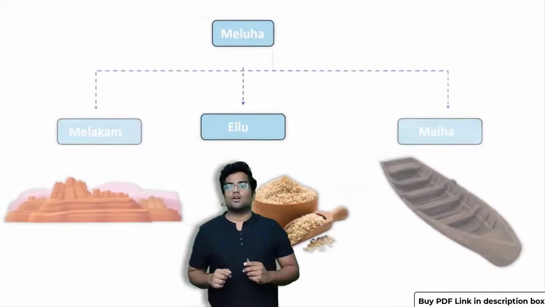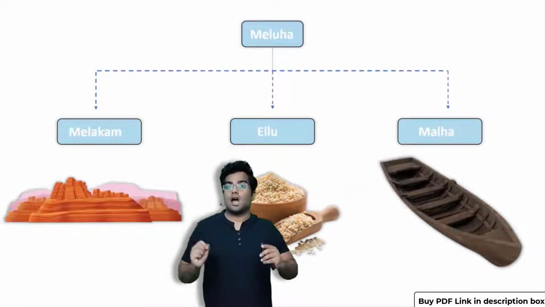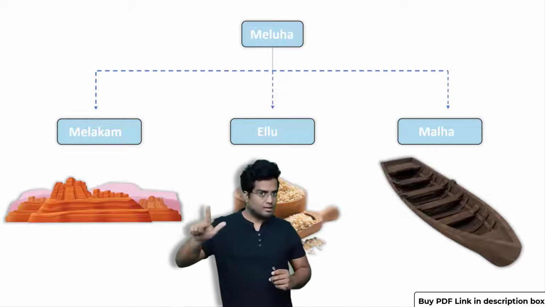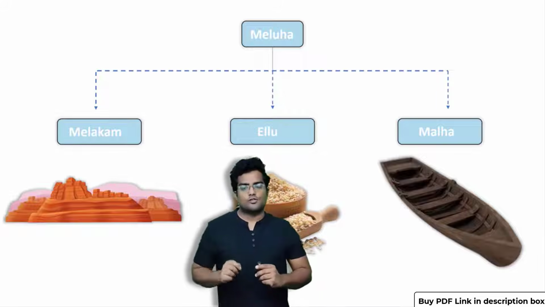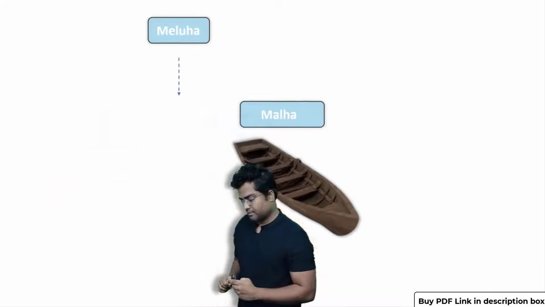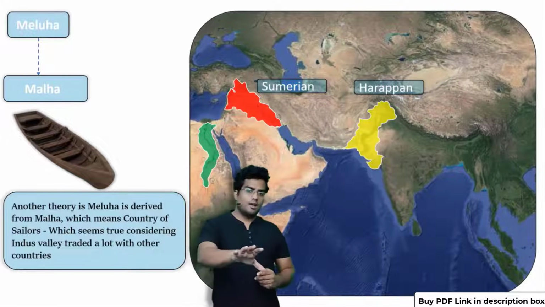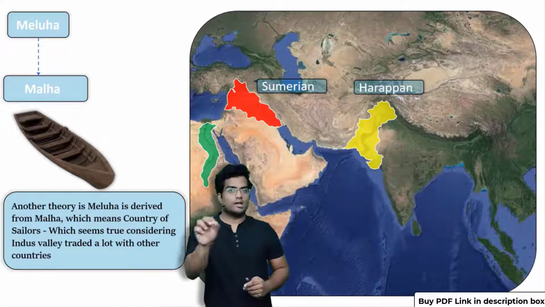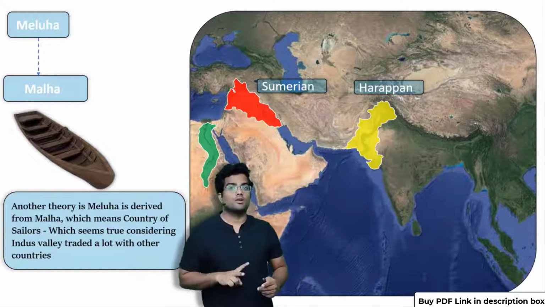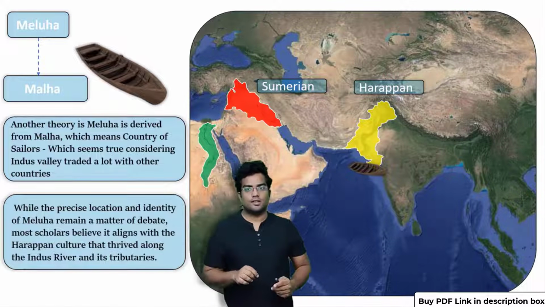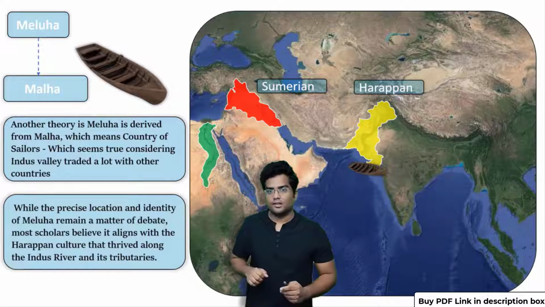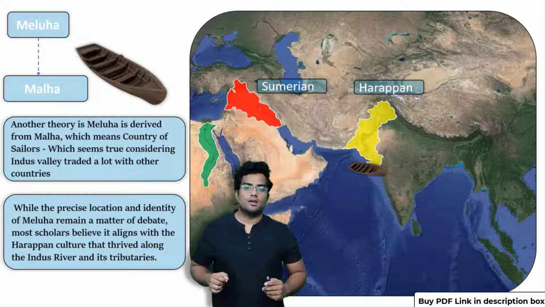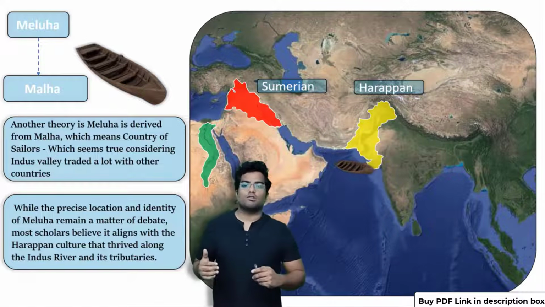Now let's focus on the third one, that is derived from the word Malha. We have discovered Melakam, Elu, and Malha. Let's focus on Malha. As you can see, between Sumer and Harappa, there were two means of travel. The first one is the land route, and the second one is by boat, the sea route. Land route and sea route. Now remember this, during the ancient times, it was more convenient to travel by the sea route.